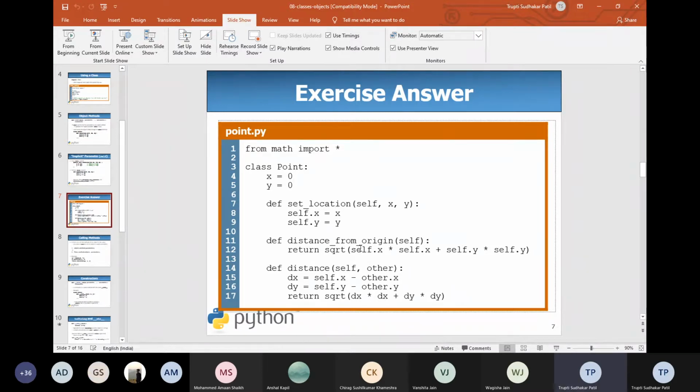And then in the second method, the distance from origin, we have to find out the distance from the origin. So we can calculate x square plus y square, basically the square root of that, and we are returning the square root. This is already available from the math file, so that's why it is written from math import. So square root of self dot x square plus self dot y square.